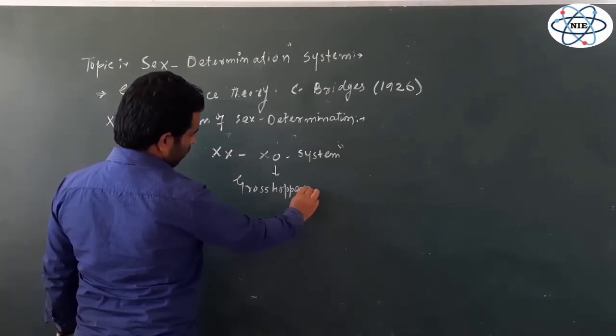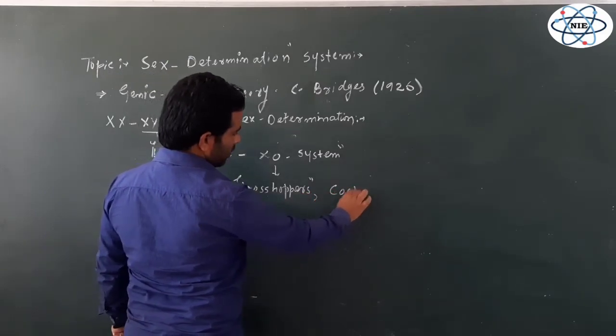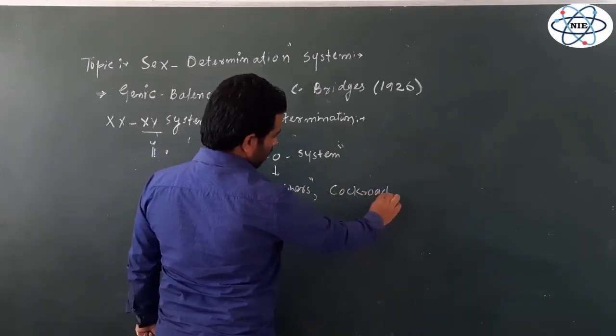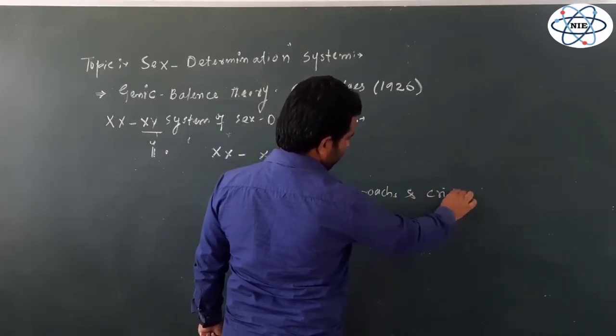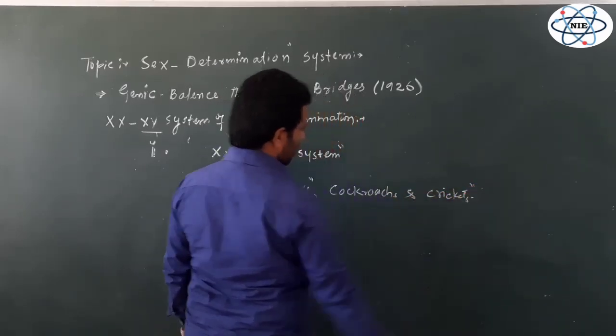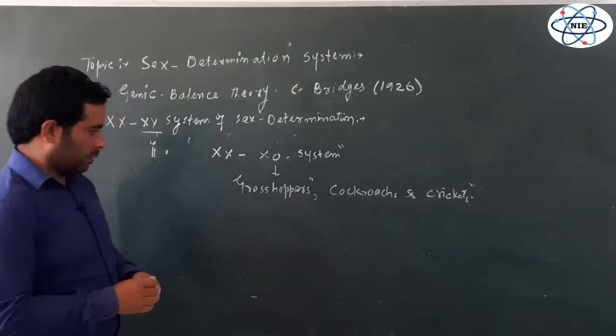It's found in some insects like grasshoppers, some cockroaches, and crickets. So these are some insects where this type of sex determination is found, XX0 type of sex determination.